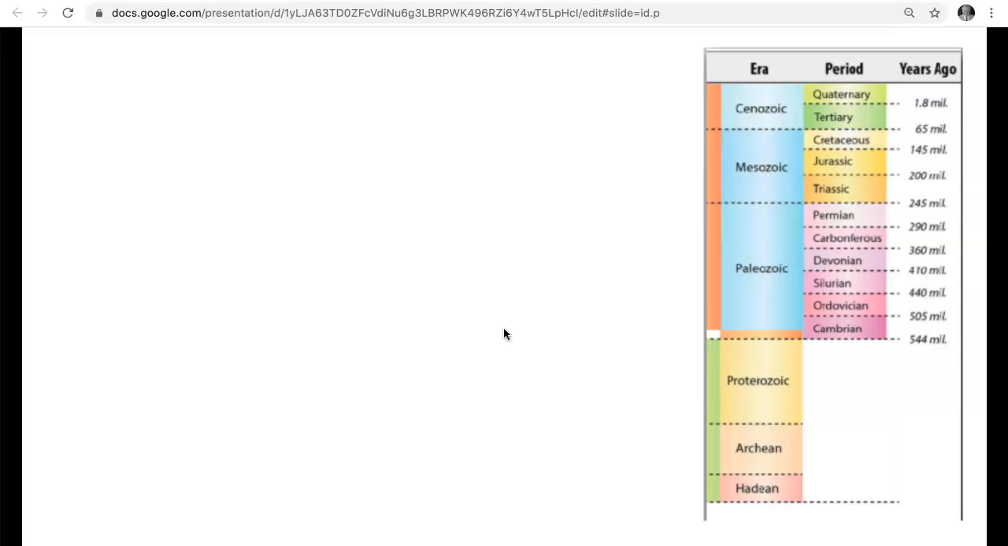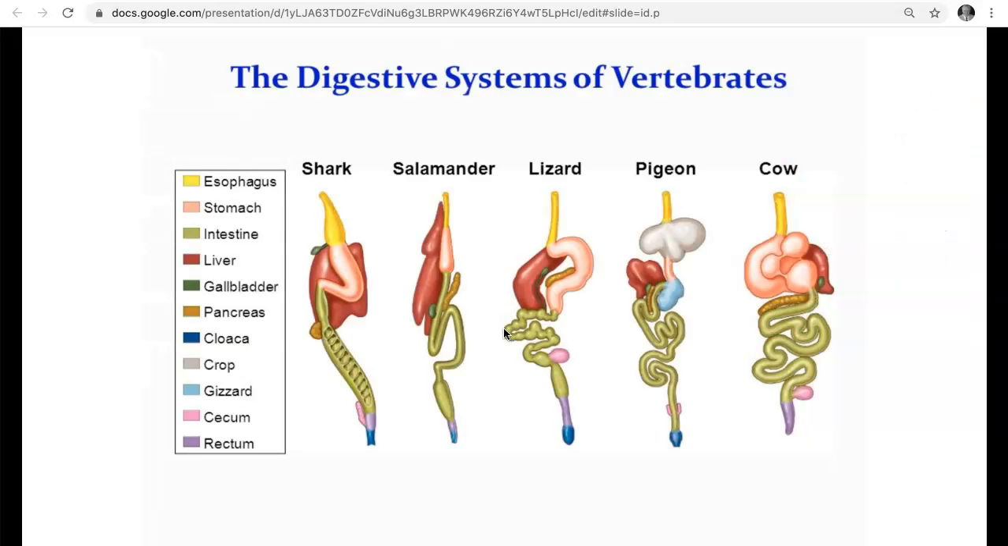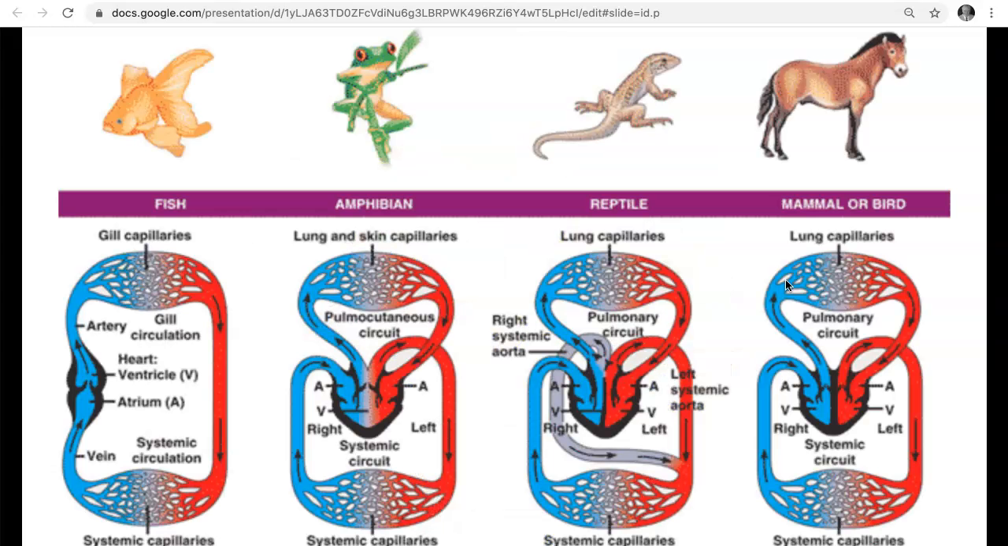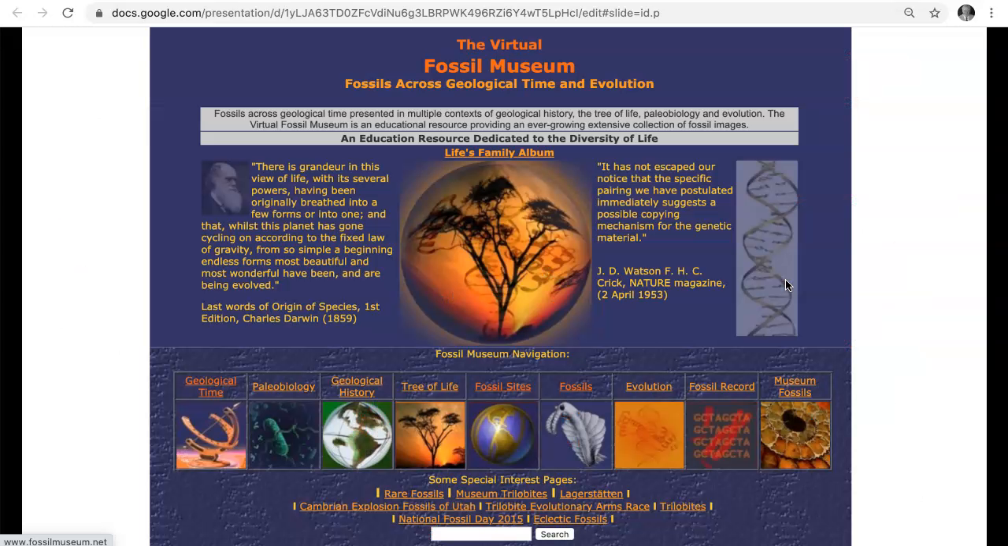Again, the timeline of life over time. Keep in mind that it's not only outside of plants and animals and vertebrates that changes, but also inside evolves over time. Notice the shark, salamander, lizard, that we get a more sophisticated digestive system over time. The same is true of our brain. Brains evolve. The same is true of circulatory systems.